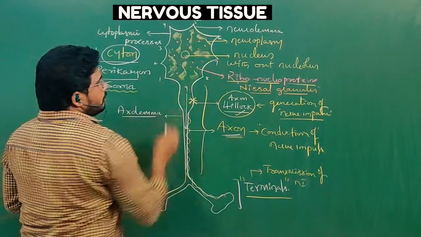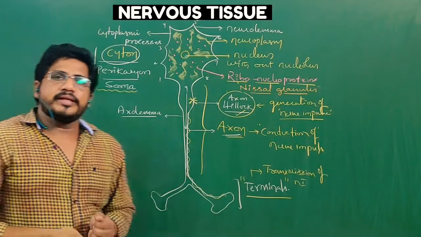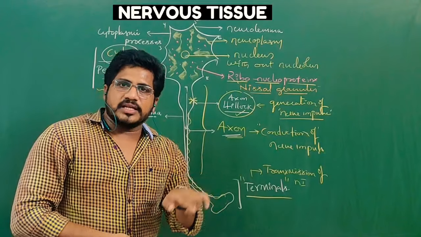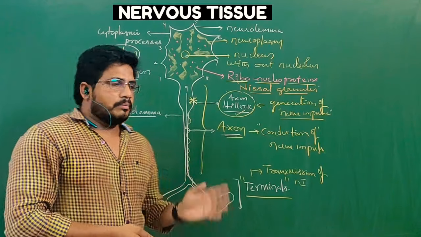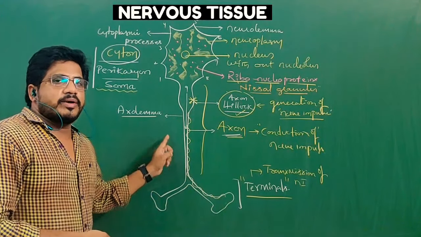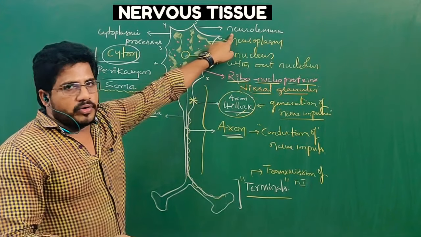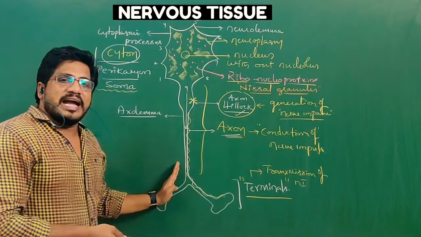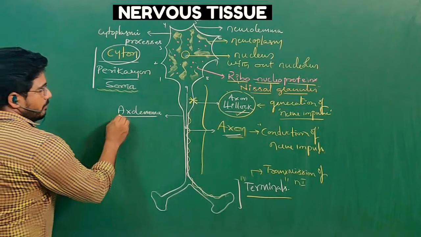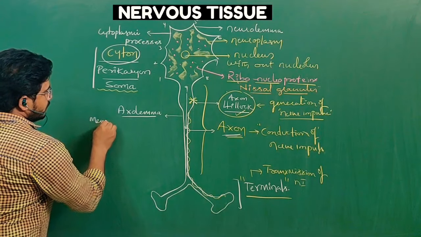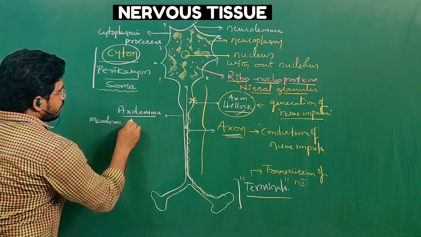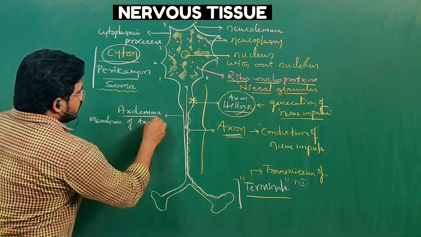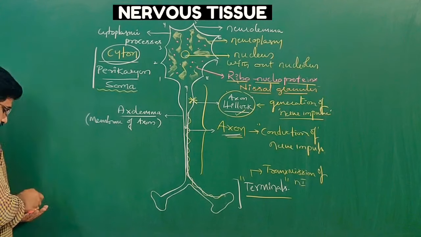Axolemma and neurolemma are the same. Lemma means membrane. The membrane around the cell is called cytolemma, but since this cell is a neuron, the cytolemma is called neurolemma. The neurolemma present at the axon, that is the membrane of the axon, is called axolemma.